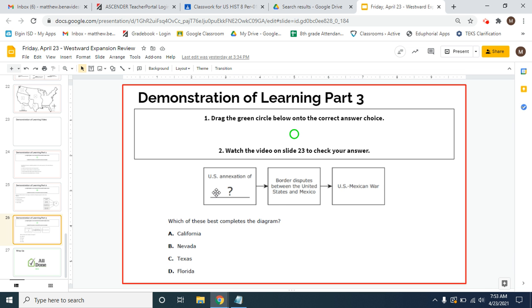All right, and then it says, which of these best completes the diagram? So U.S. annexation of what leads to a border dispute between the United States and Mexico, and then ultimately the U.S.-Mexican War. So it's U.S. annexation of which state, and that would be Texas, right? We annexed Texas. That border between where the United States is and where Mexico is what was being disagreed about, and then ultimately a war was fought as a result.